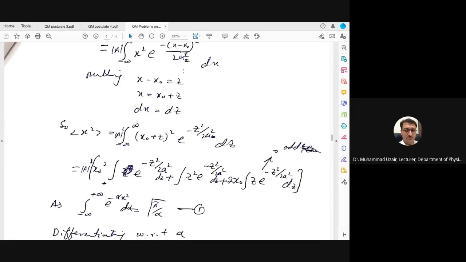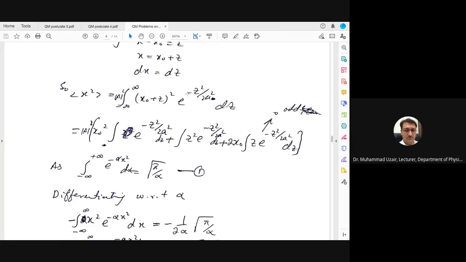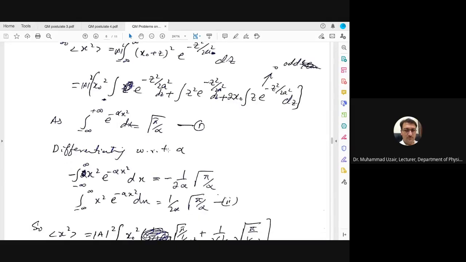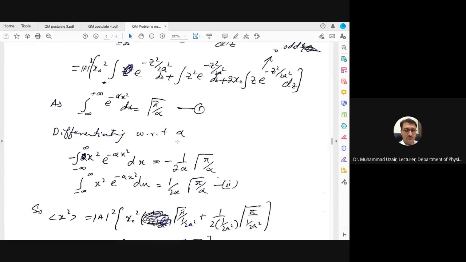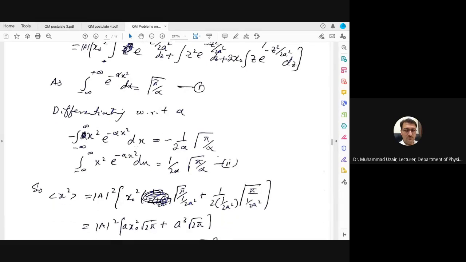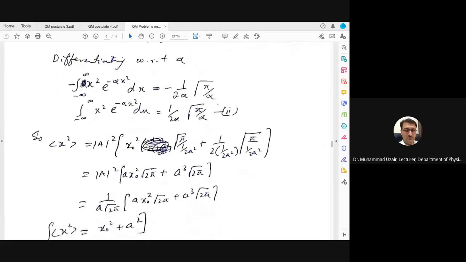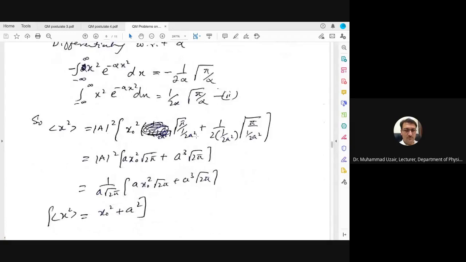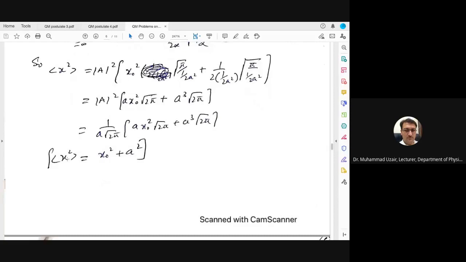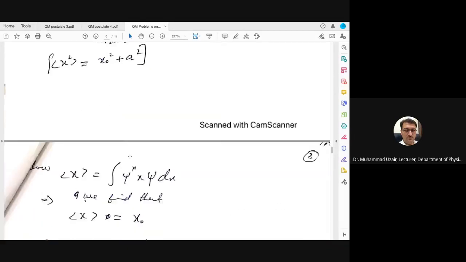Putting it back in the equation and solving it, you will have this value, pi divided by alpha whole under the root. Now differentiate with respect to alpha. Differentiating this with respect to alpha on both sides, you will get this, and you can solve it and you will get that x square average is equal to x naught square plus a square.